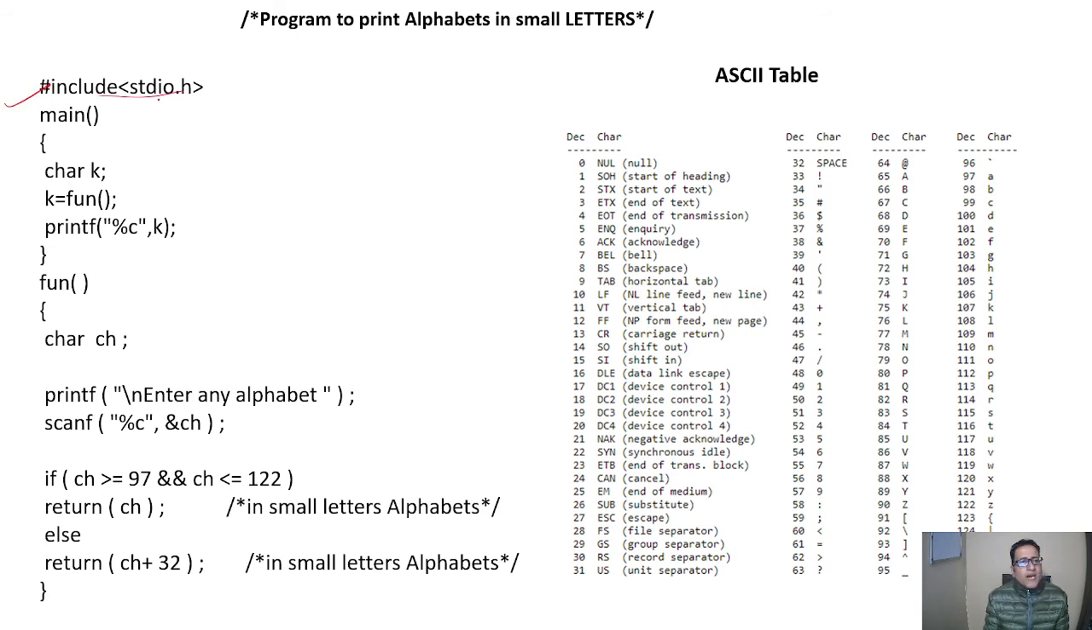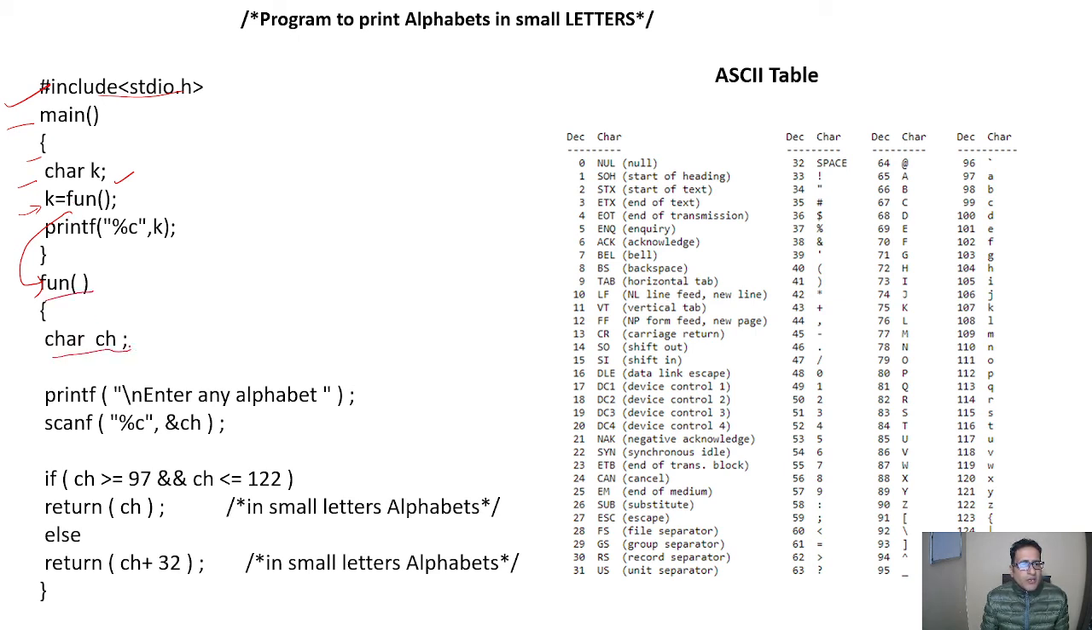So let's have a look at this program. Firstly, we will include the header file. After that, it will go to the main function, braces start. We will take one variable k of character type. In this k, we have called the function. So the control will go to this function.